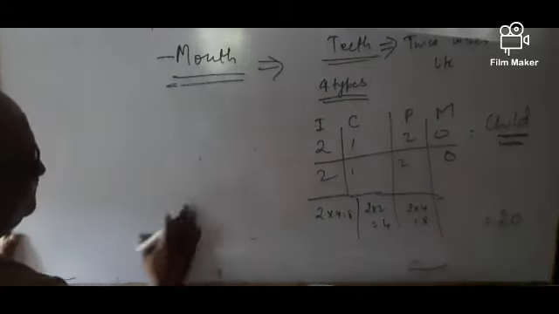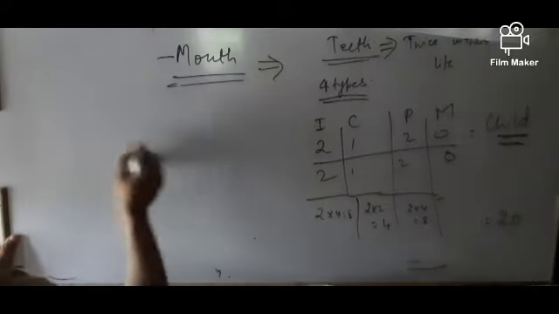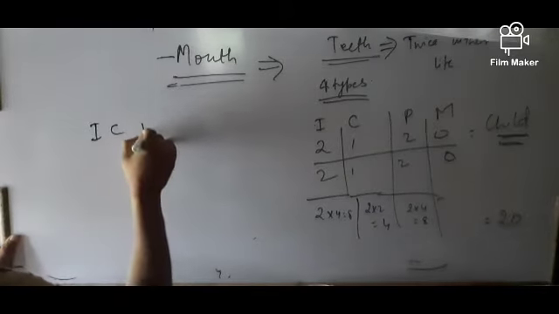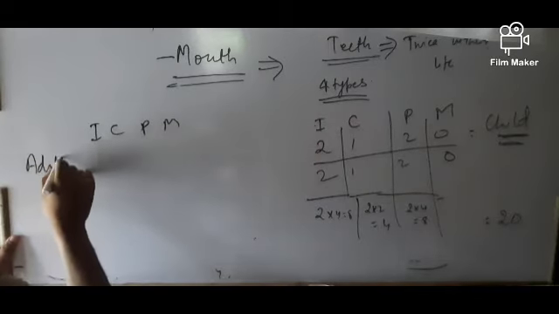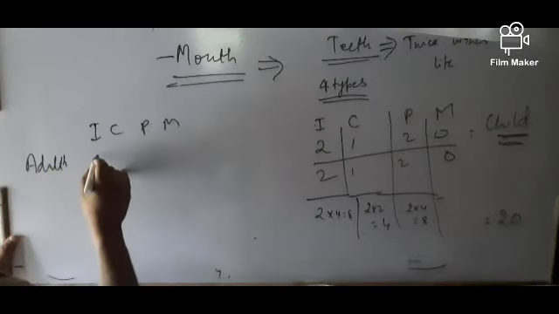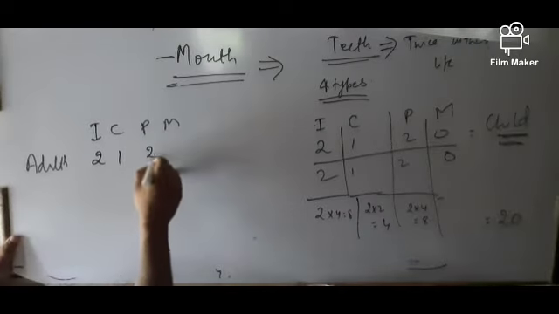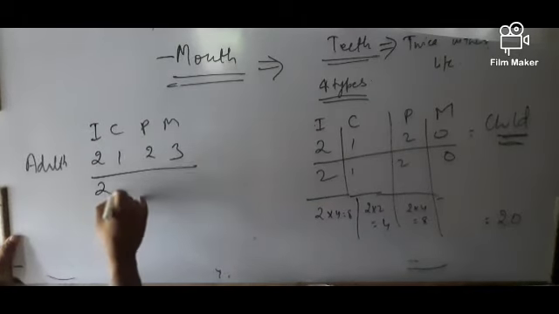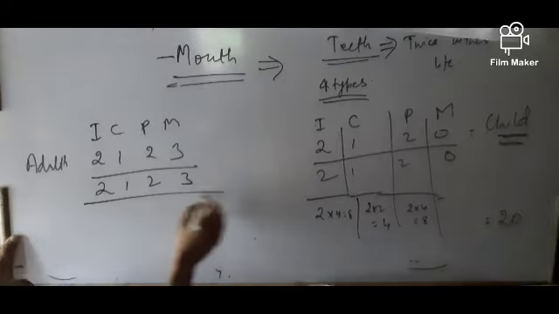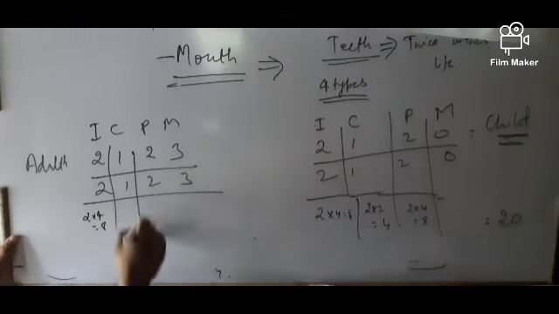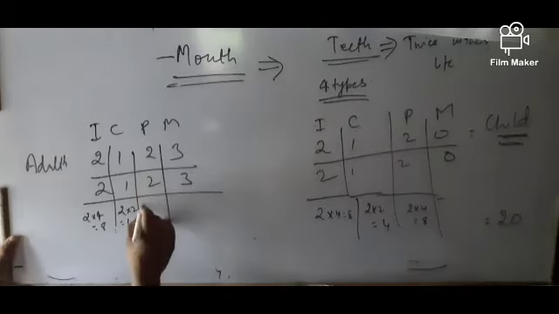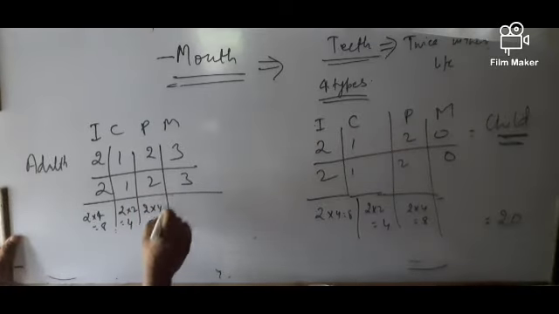Similarly, the dental formula for an adult is 2123. Incisor is 2 into 4, that will be 8. 2 into 2, that will be 4. 2 into 4, that will be 8.